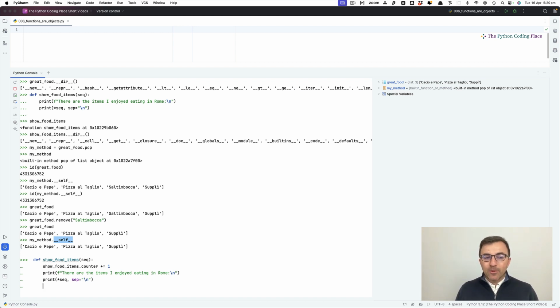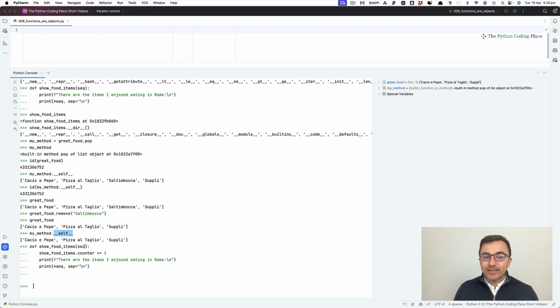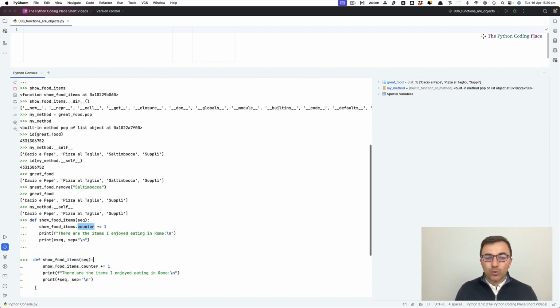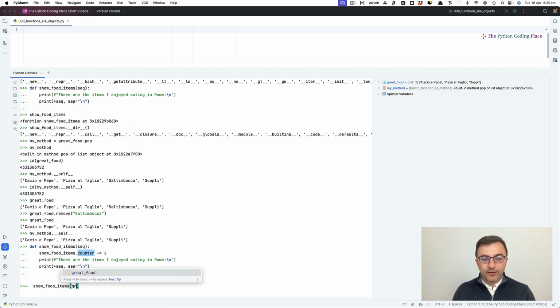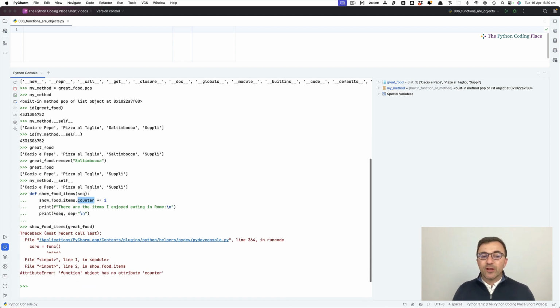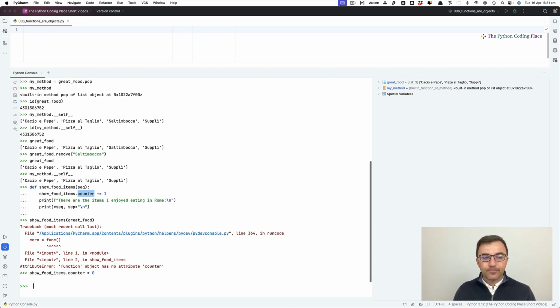Now, the problem is that this needs to exist. Why? If I call the function now, in fact, I haven't called the function at all so far. If I say show food items using great food, I'm going to get an error. Function object has no attribute counter. Of course it doesn't. I've never created it. Here I'm simply incrementing it. So just for this example, let's create it. And of course, we're going to make it equal to 0. I haven't called the function yet at the beginning.